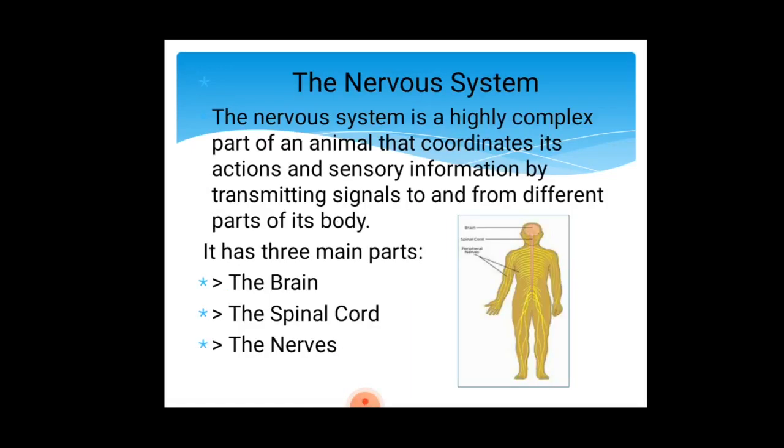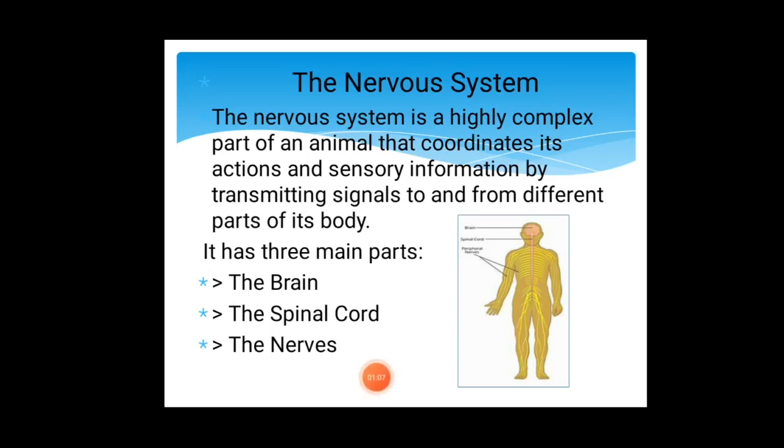So our nervous system is highly complex. It coordinates all actions and all sensory information, as its name indicates, information regarding our sense organs, by transmitting signals to and from different parts of the body.